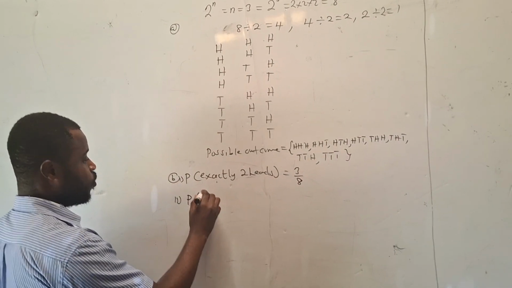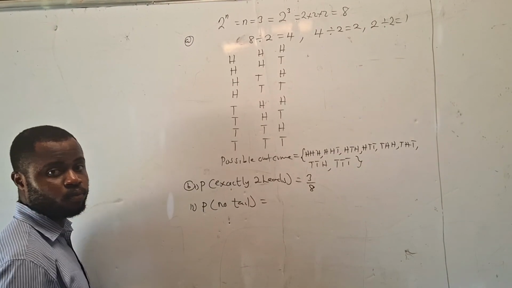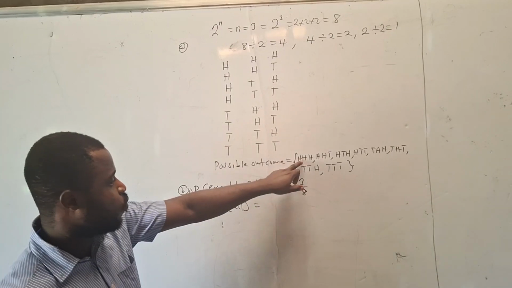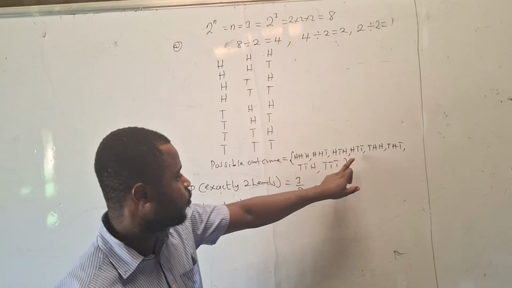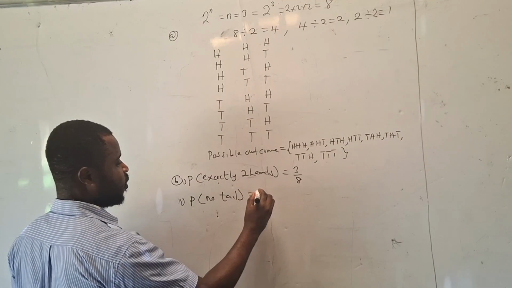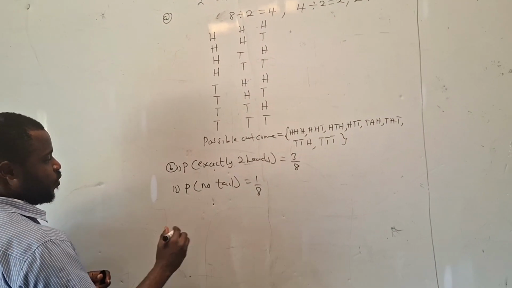Now, the next one says, probability of no tail. No tail. So which of them doesn't have any tail? So we have 1. Yes, the rest of them have tails inside. So it's only 1. So that one is 1 out of 8. Yes, 1 out of 8.